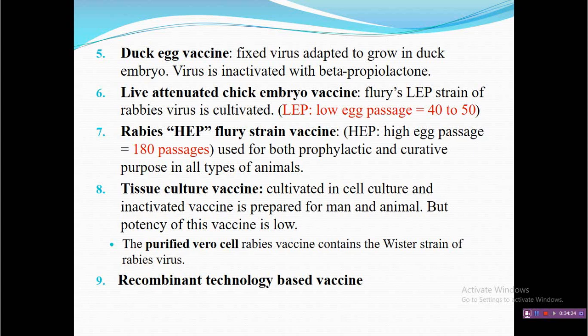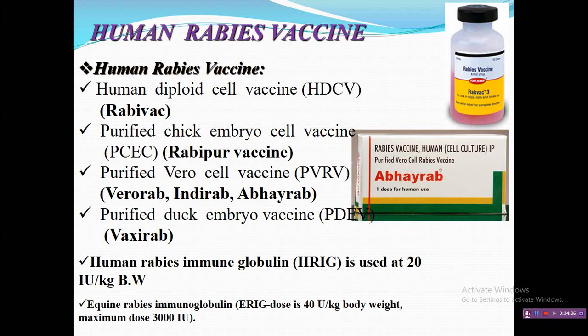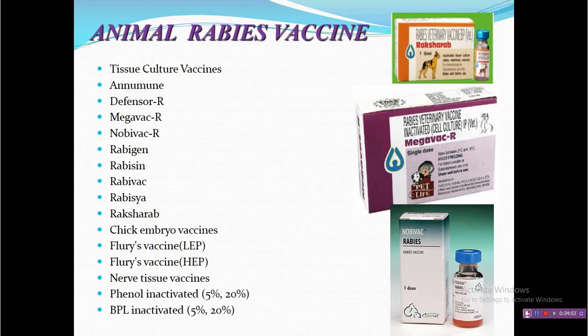At present, many companies are trying to develop recombinant technology based vaccines which can be easily given to animals without force or without any threat to the handler. For human rabies, different international and national companies produce vaccines under different brand names like Rabivac, Rabipur, Verorab, Indirab. They have different substrates and different strains are used, and you should remember the strain of each rabies vaccine. These are the various animal rabies vaccines available in the market, with different brand names, also developed based on different substrates and strains.